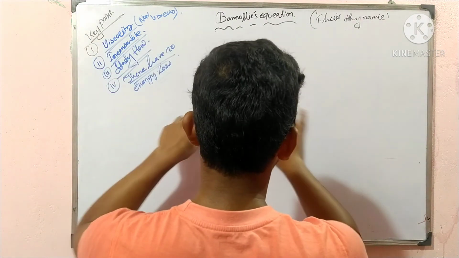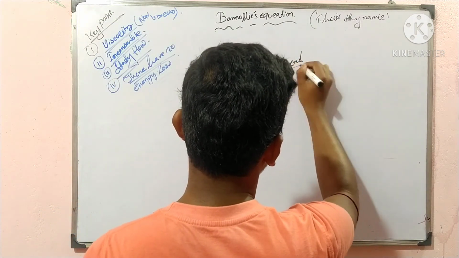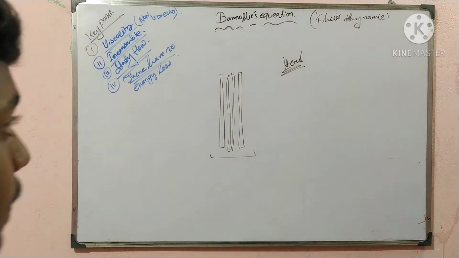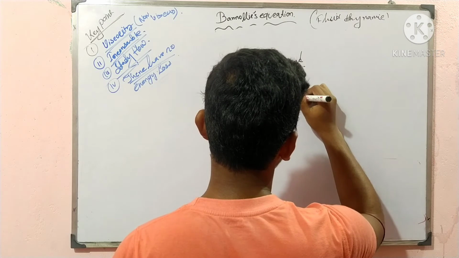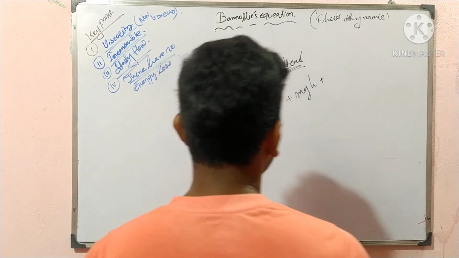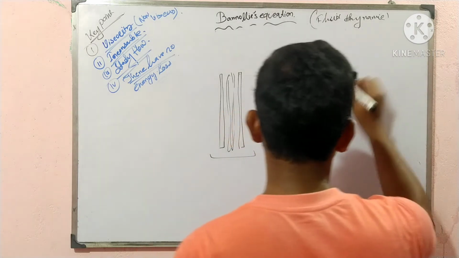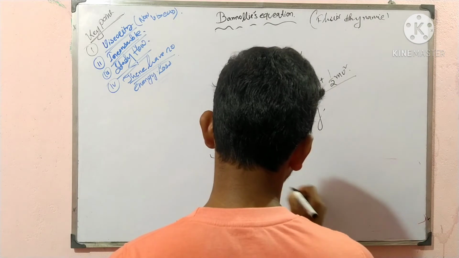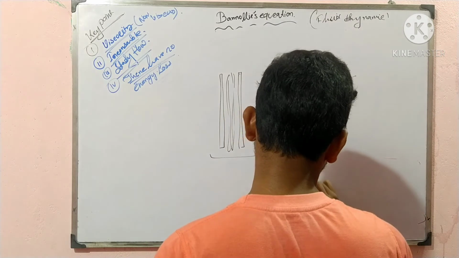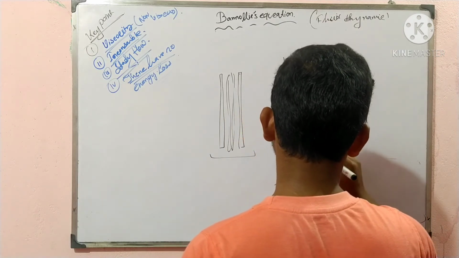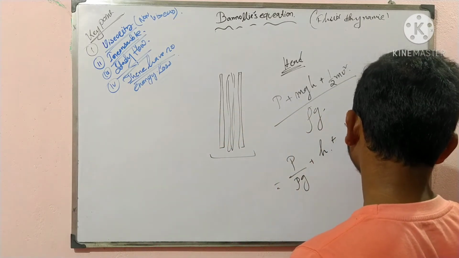Now, there is another kind of Bernoulli's equation, that is the head definition. The head definition of Bernoulli's equation. So half mv squared is the kinetic energy, P is the pressure energy, and mgh is the potential energy. When I divide it by rho g, then I will find that P upon rho g plus H plus V square by 2g.